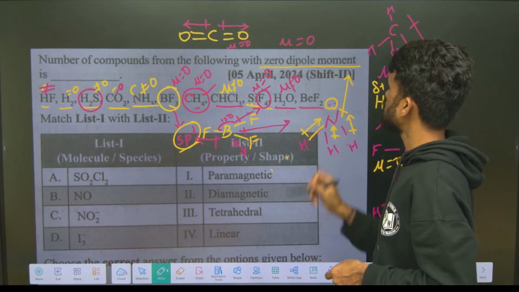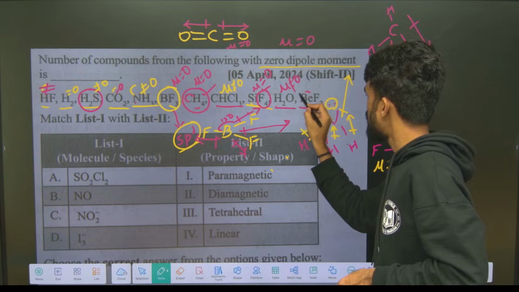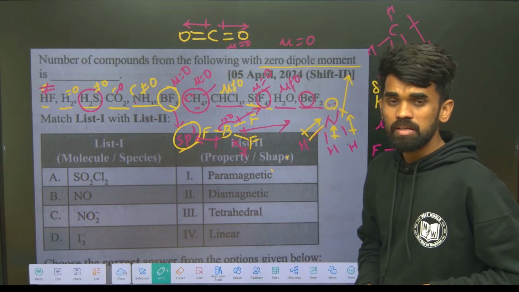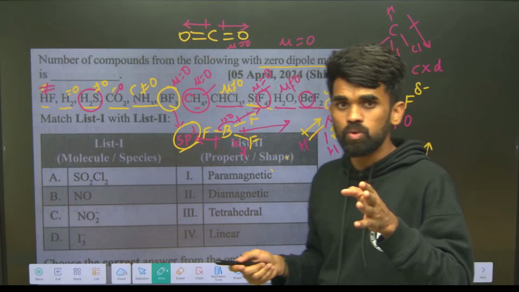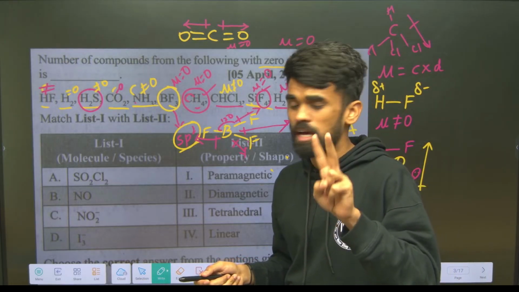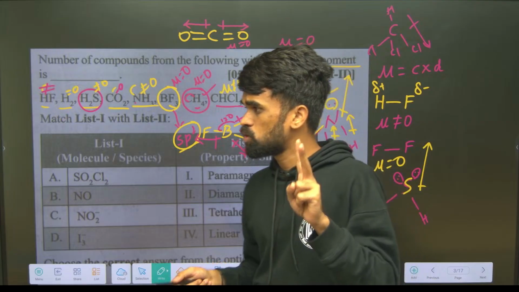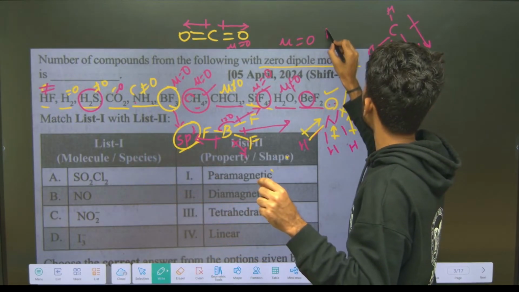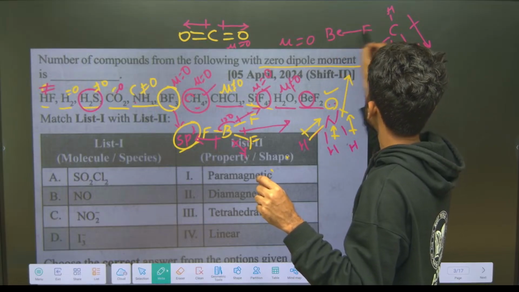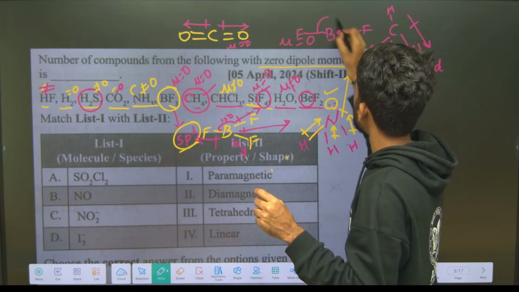So for BeF2, what is the hybridization? Find the hybridization of the central atom. Group 2 element, so 2 plus surrounding atoms 2. 2 plus 2 is 4, by 2. So you got 2 hybridized orbitals. Hybridization 2 means sp. So sp means linear. So write beryllium in the center and this side one fluorine, this side another fluorine, exactly opposite at 180 degrees.